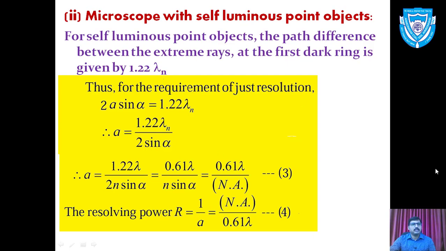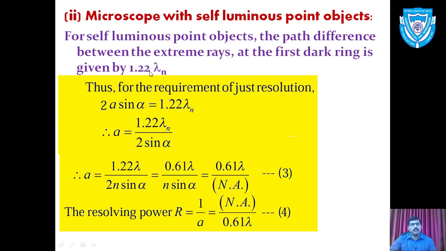Now we have the second case, a microscope with self-luminous point objects. For self-luminous point objects, the path difference between extreme rays at the first dark ring is given by 1.22 lambda n.